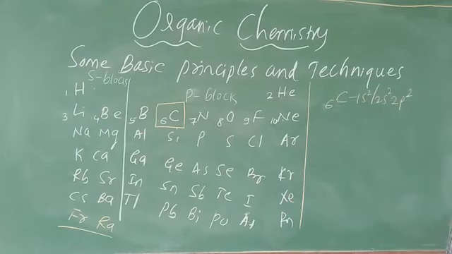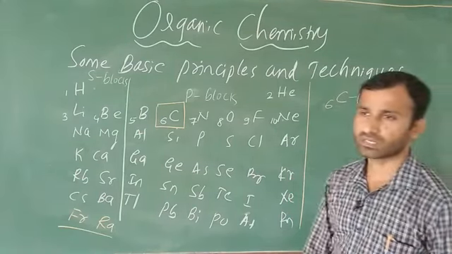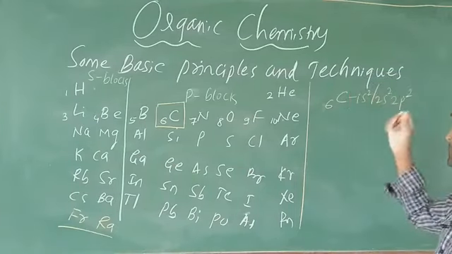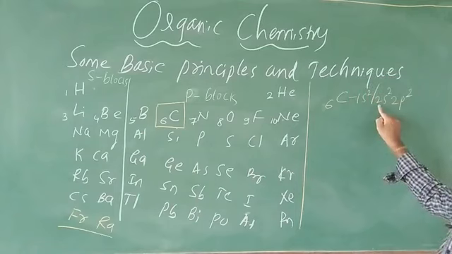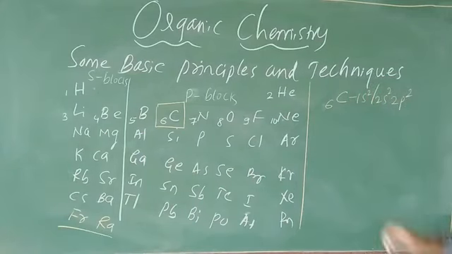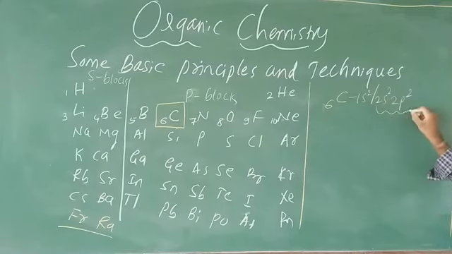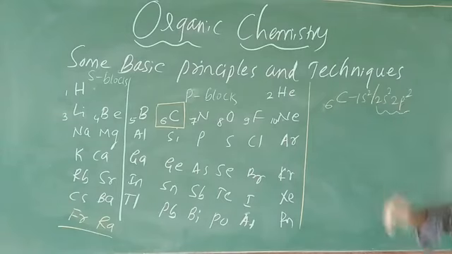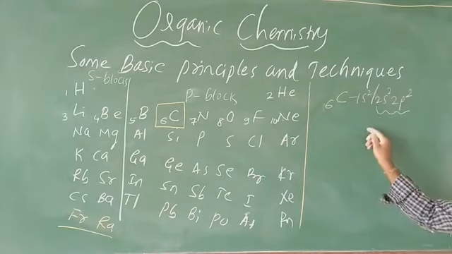After that, 2s2, 2p2. What is the valency of carbon? The valency of carbon is 4. How do we say carbon has a valency of 4? The outermost orbital is 2s2, 2p2. How do we find the outermost orbital? Here 2 is there, and here also 2 is there. That is why this indicates the outermost orbital.